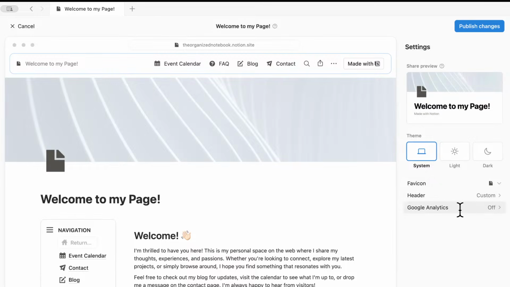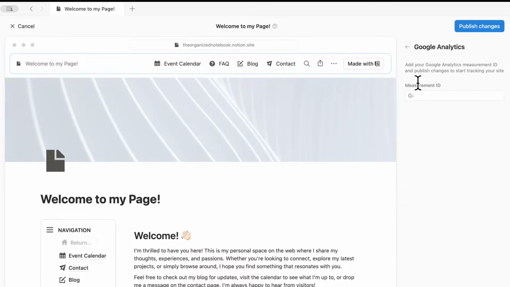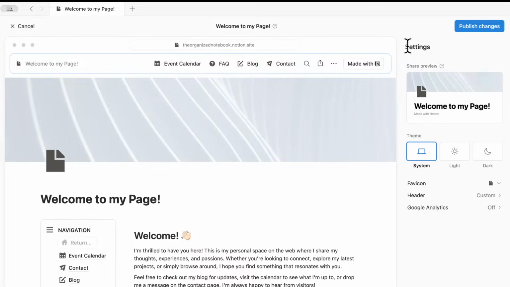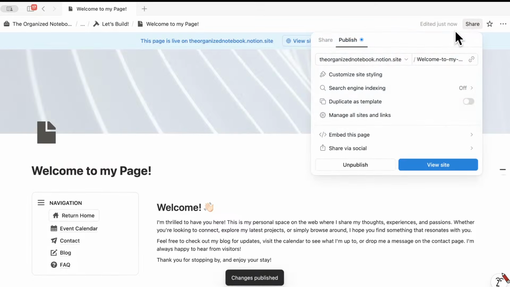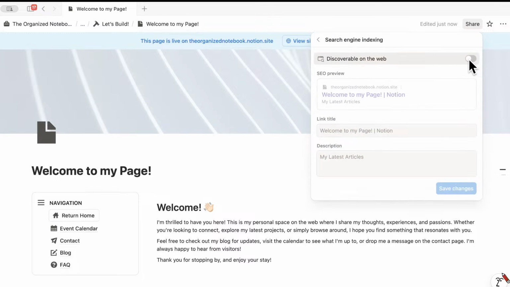So now you can also do Google Analytics. So if you want to measure your Google Analytics, you can definitely add those here. And then I can hit publish changes. And now if I go to search engine indexing, you can also turn that on if you want it to be discoverable. You can add a link title and description as well. So it's a little bit basic, but definitely able to do these kinds of simple SEO things.